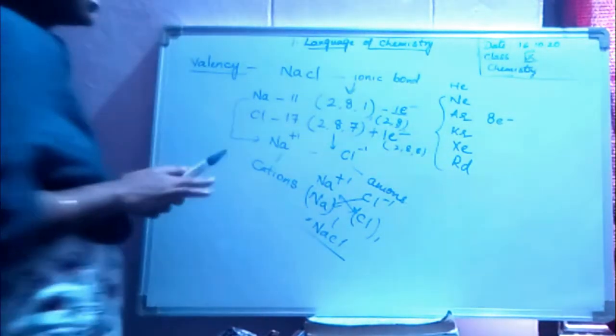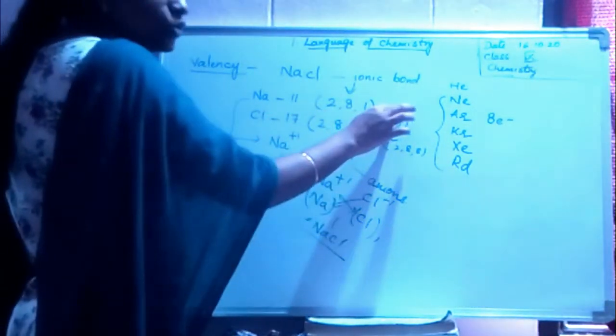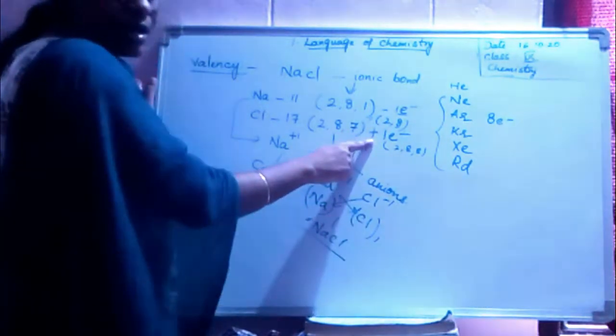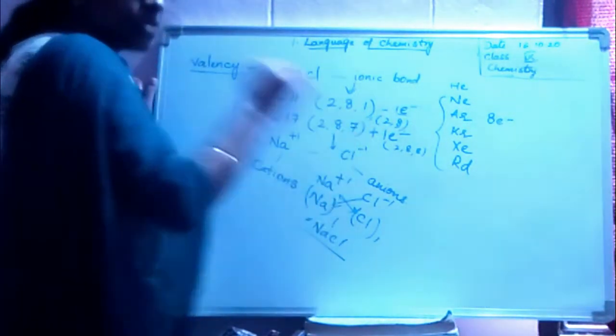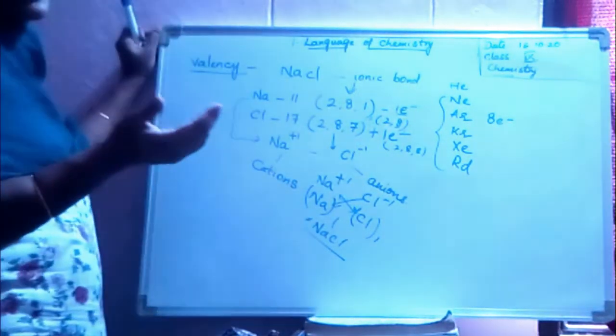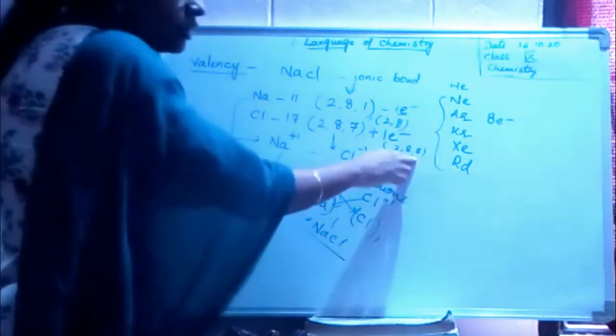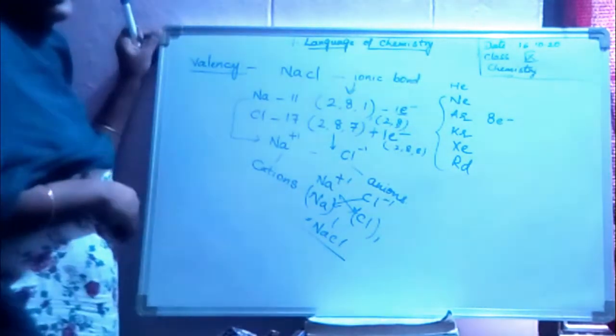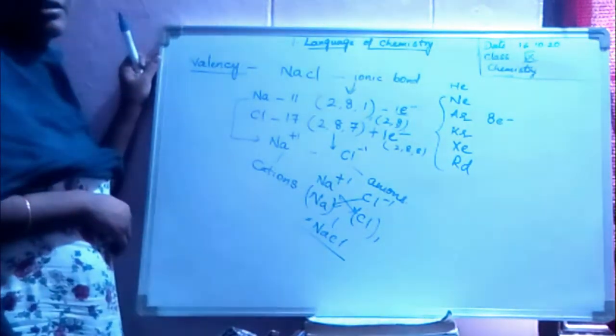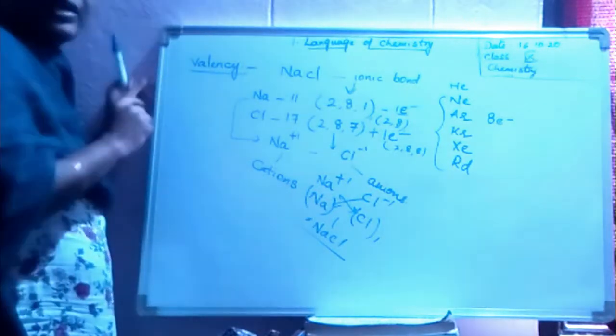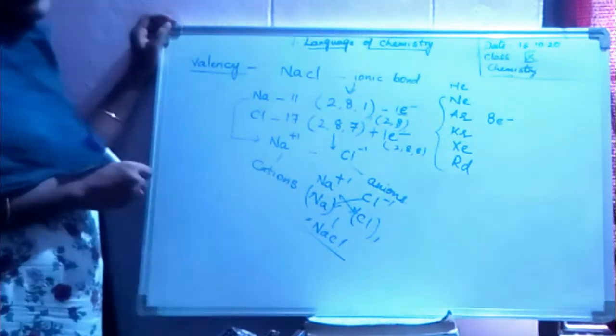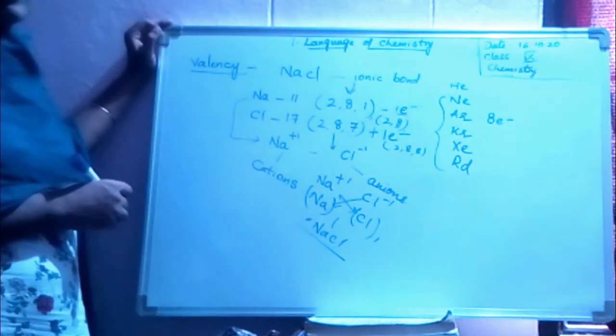Valency means how many electrons an atom is either losing, gaining or sharing in order to attain the inert gas configuration. That is nothing but what we call valency. Okay, children.